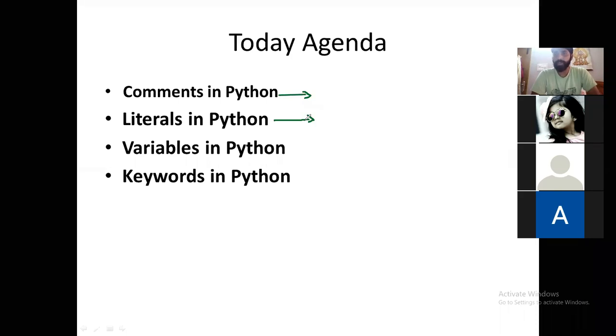Variables in Python: we use some literals in our program and assign these literals to some storage area, and that is called a variable. We also discuss the different data types and keywords available in Python.